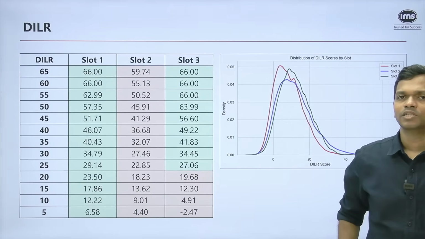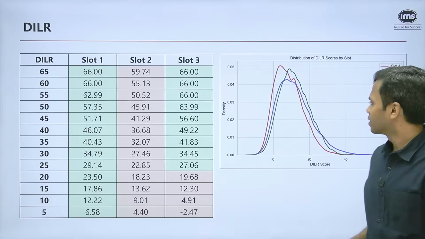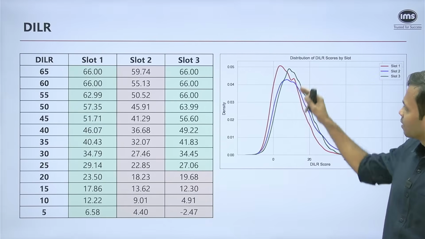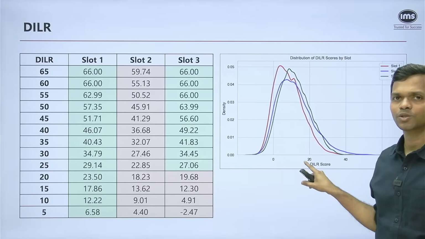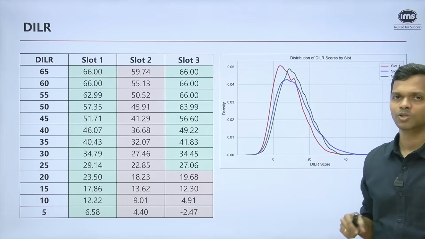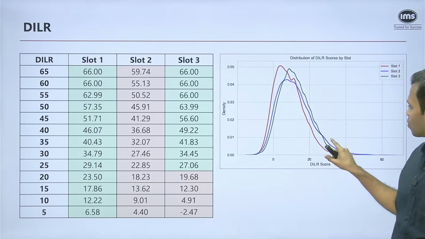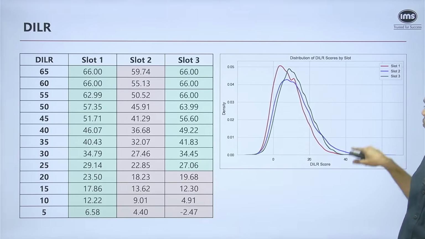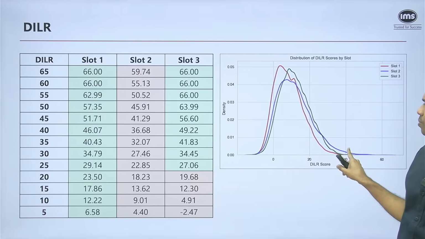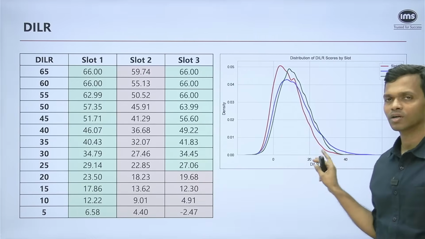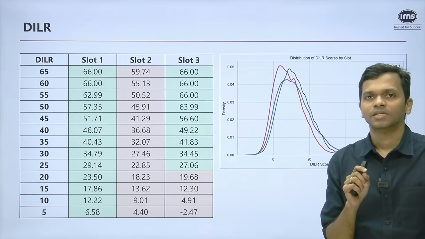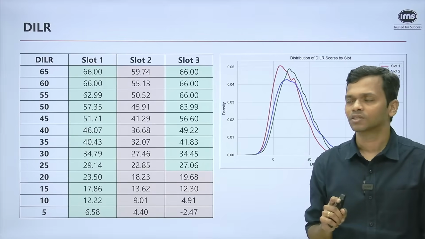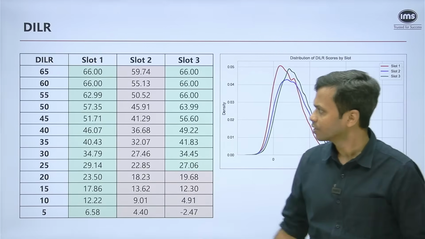Let's move on to the next section, which is DILR. Now again, for DILR, if you see, the peak is happening somewhere in this range, so you'll see a lot of concentration between a score of 0 to 20 across the 3 slots, right? But again, if you look at this, this is slot 2, which is the blue in color. That is where people have performed on the higher side, especially if you look at the 30 plus range. So the interpretation of this, when it comes to the DILR section, again, let's take a particular data point.